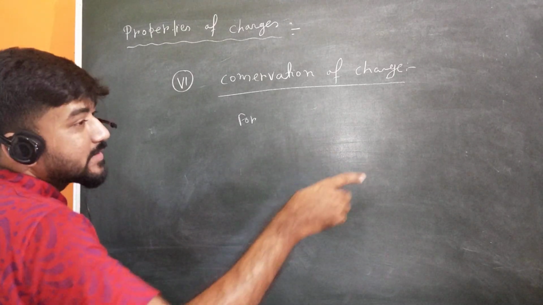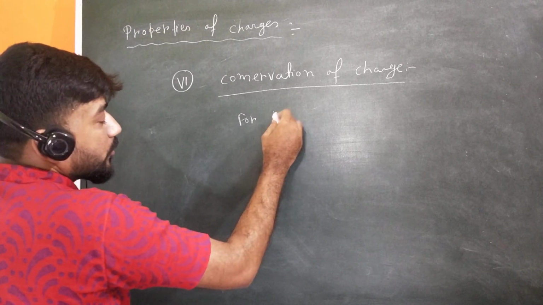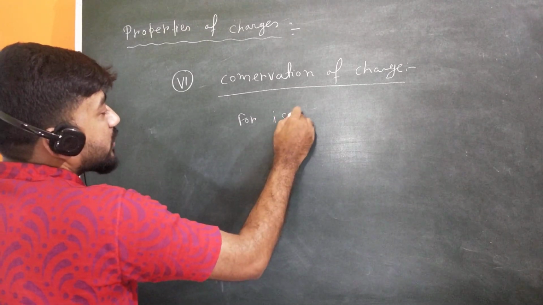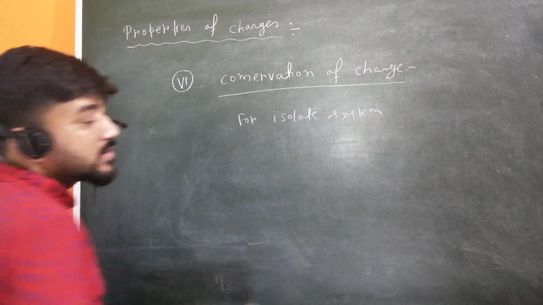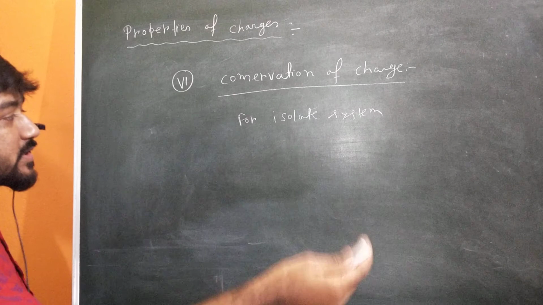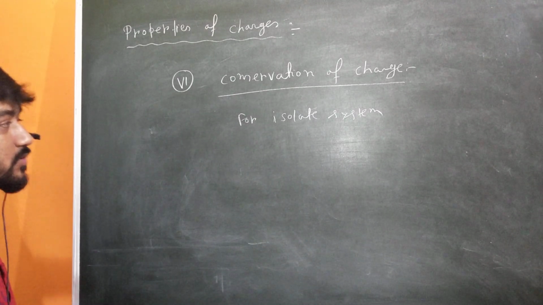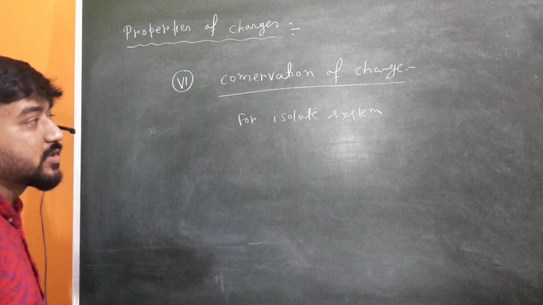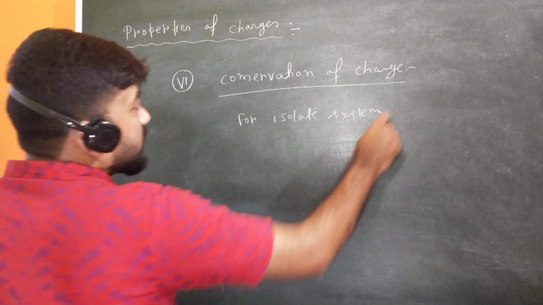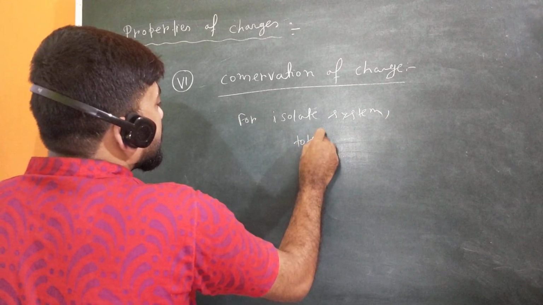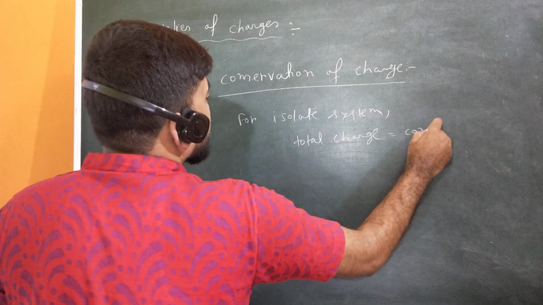If you take a system that is isolated from the outer world, of course with respect to charge, it means no charge will go inside the system or come out of the system. That is the isolated system with respect to charge. So for an isolated system the total charge is always constant.